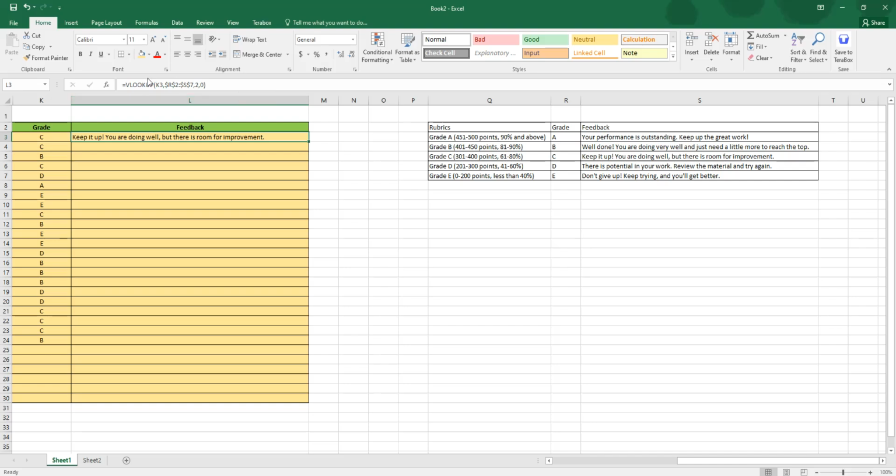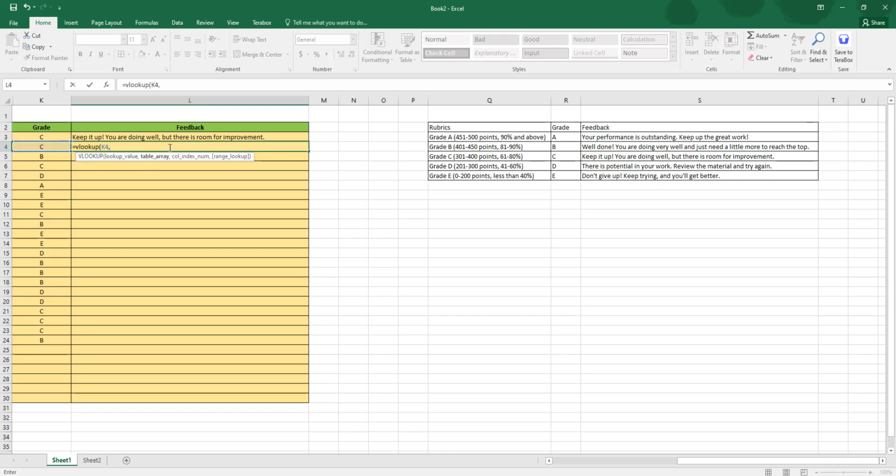So let's take a look at it. VLOOKUP. I'm going to type the formula here and show you what it is. VLOOKUP is going to look up a value in a table with a column index and the range lookup. All right, so let's type the formula. Equals VLOOKUP. The lookup value is the value right in grade. So I'm going to select that cell and hit the comma.